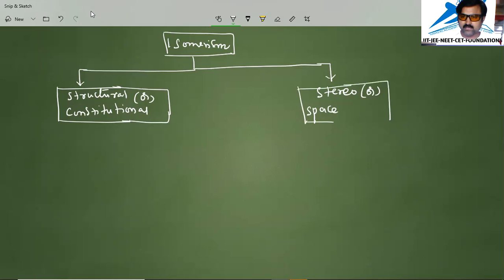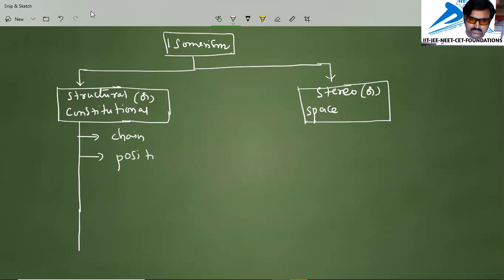In this way, first of all, we have to separate like this. But in this structural, we have a classification for every category. In these two, we have individual classifications. The one we will call chain isomerism. In the structural one we will call positional isomerism.